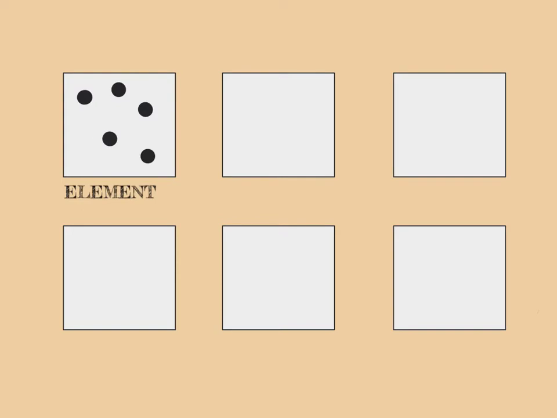So let's have a look at another element. So in this box, I'm going to draw another element. Oh, hang on, that's not in the right place. Okay, so this is also an element, and it's an element because every single atom in this box is exactly the same. Now, these are actually coming paired up, and that's fine. This particular element goes round in twos, it exists in pairs, and that's fine, but if all of the atoms are exactly the same, it's still an element.